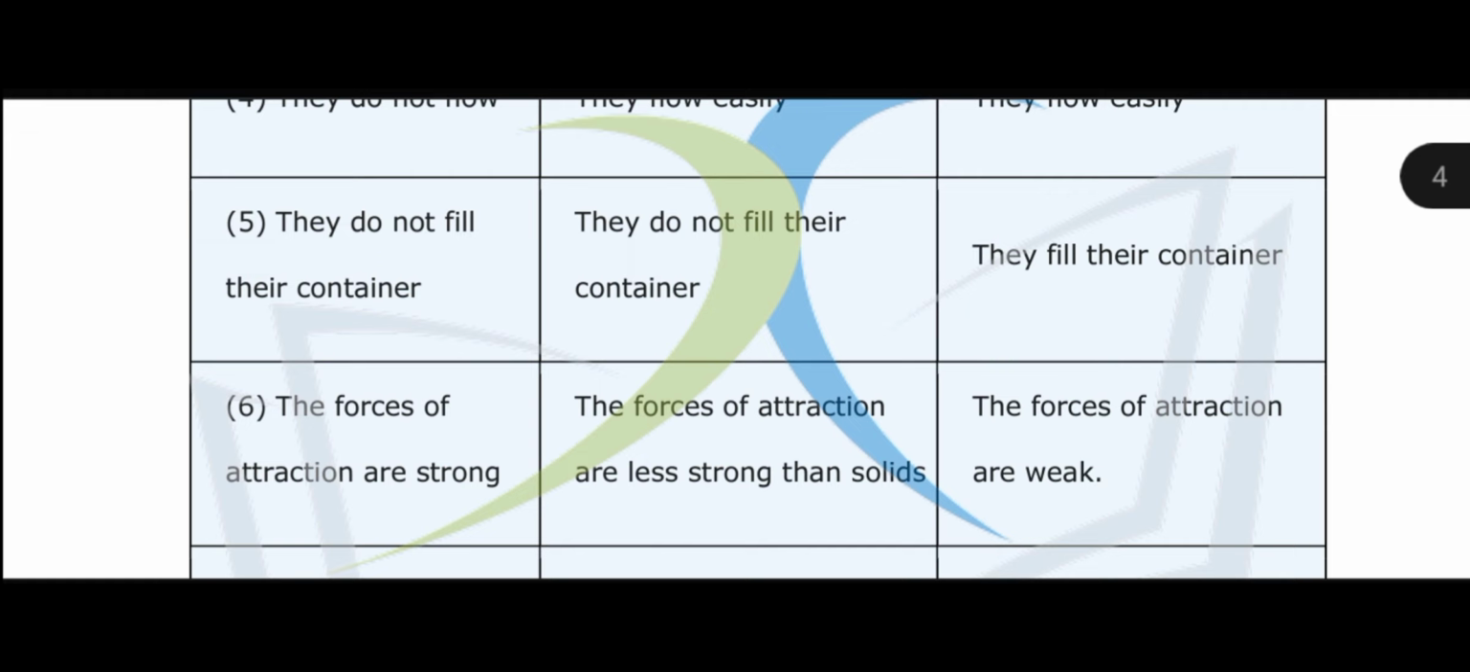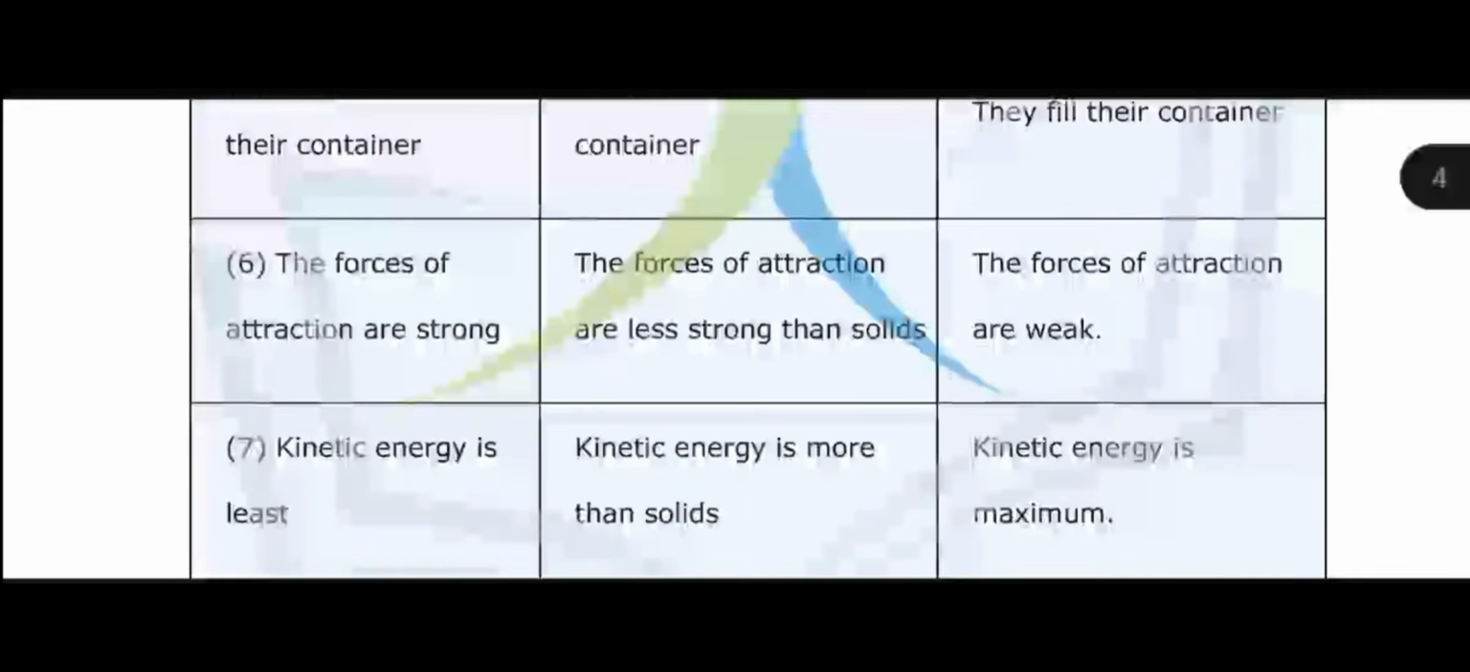Why do gases fill the container? Because the particles are very far away from each other. Now in case of solid, the forces of attraction are very strong, but in case of liquid, the forces of attraction are weaker than the solid, but these are weakest in the gases.